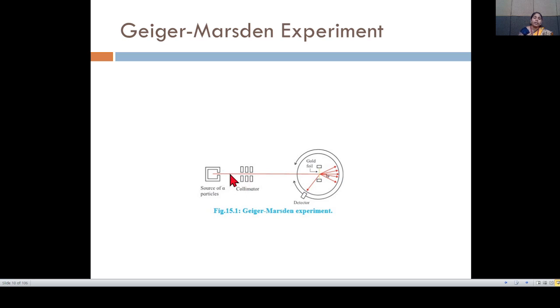When alpha particles pass through the collimator, they will be collimated and give one narrow intensity, and it will attack the gold foil, and then they will be deflected at different angles. Theta 1, theta 2, theta 3 are the different angles. And here is a gold foil. So this is the Geiger-Marsden experiment.